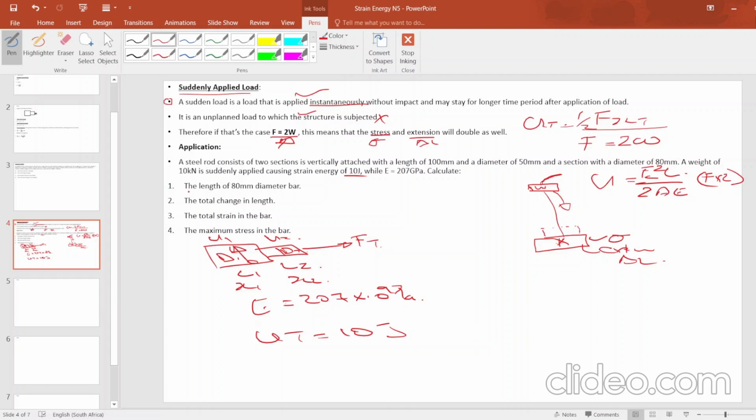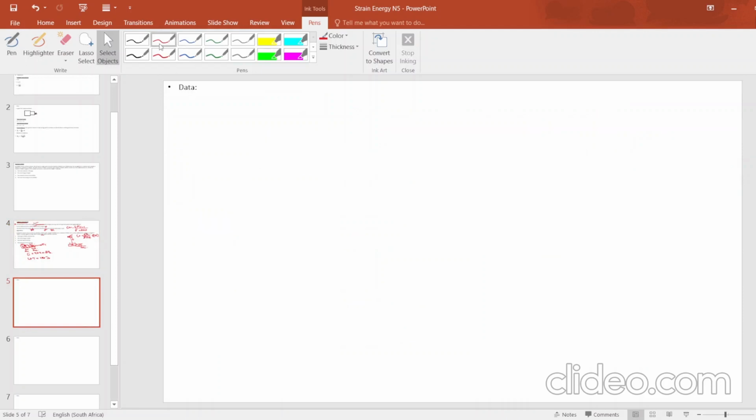Now, the first question that they want us to calculate is the length of the 80 mm diameter section. All right, they want us to calculate the length of the 80 diameter. Right, now let's go ahead and do that.